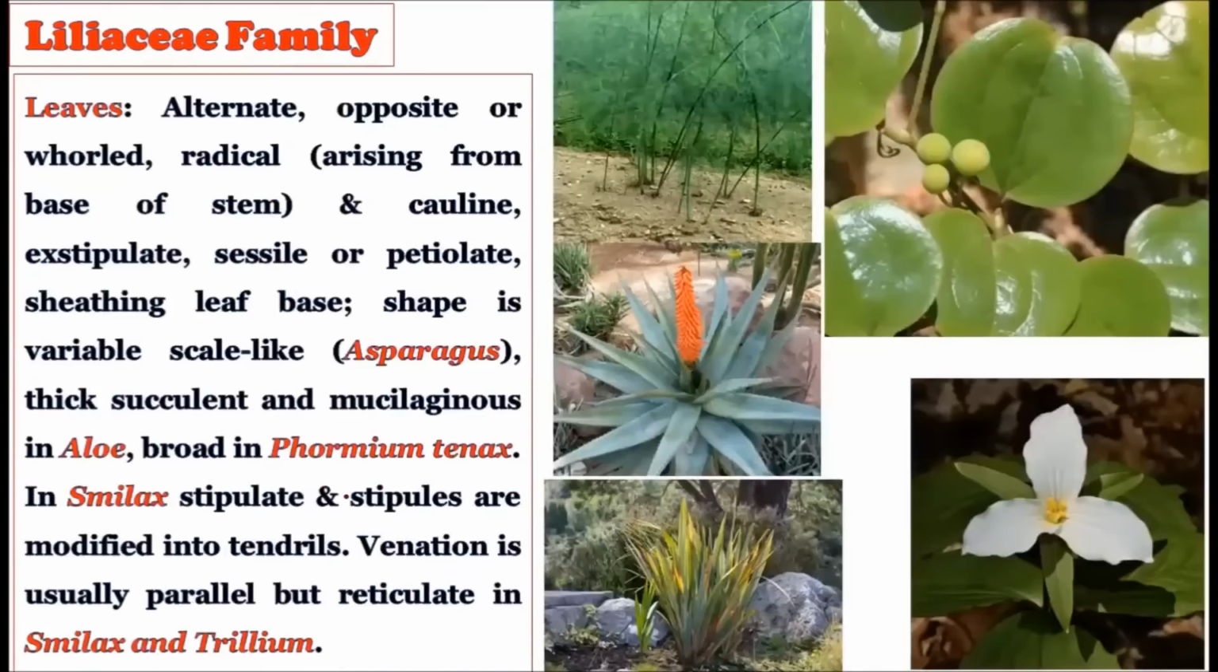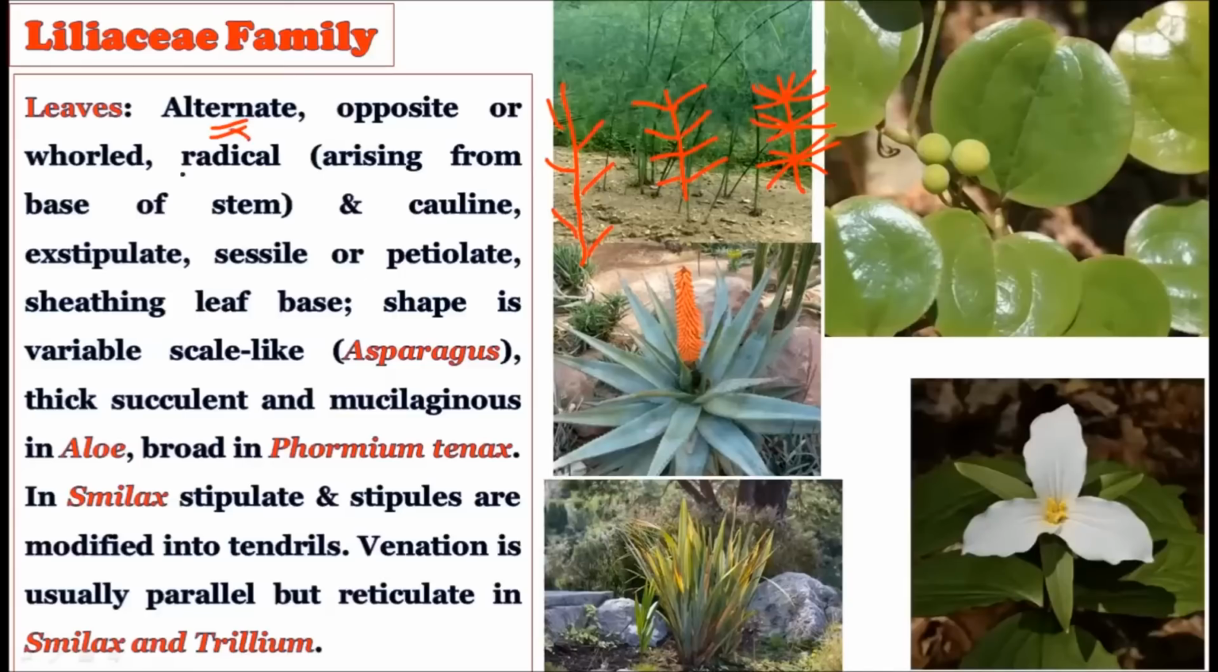Now consider the leaves, how the leaves are there in the Liliaceae family. See, the leaves are alternate, that is they come like this, one leaf alternate with the other leaf. Or sometimes they are opposite as well. For example, like this, opposite leaves are also there, and sometimes they are whorled as well. That is, from one common node, many leaves come out like this. So the whorl condition is also there. So alternate, opposite, and whorl, all three types of phyllotaxy can be seen in the Liliaceae family.